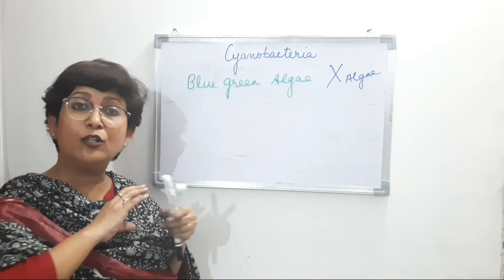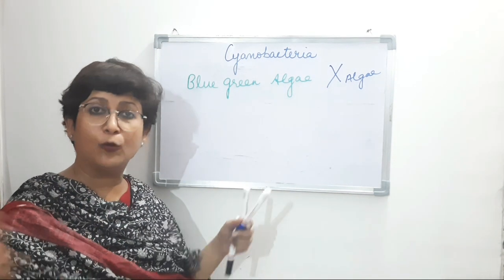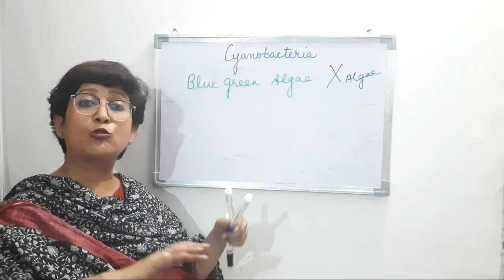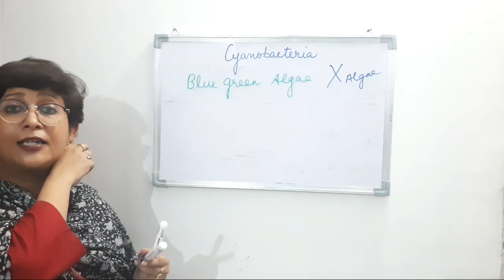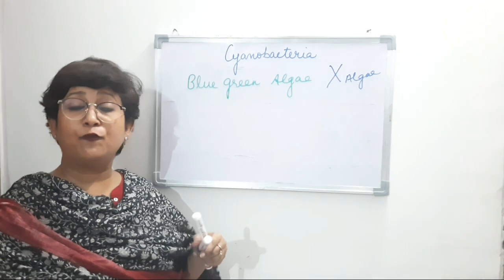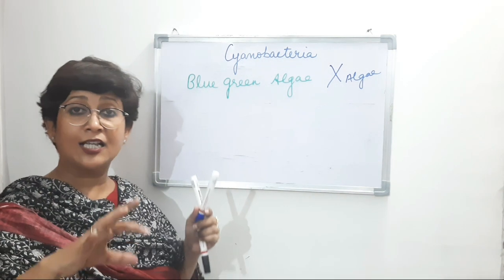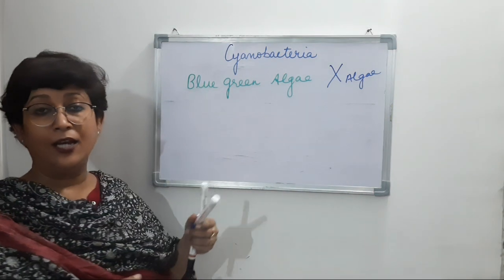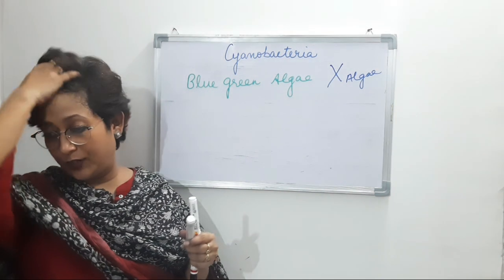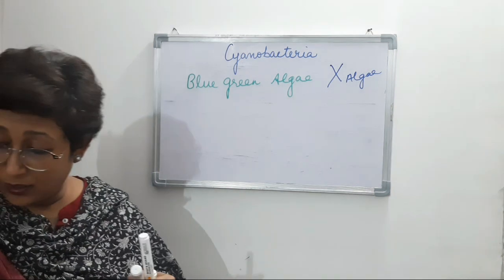They are found in colonies. Colonies means a group, and the colony is so big that it becomes visible, right? A single bacterium will not be visible, but it forms such large colonies that the blue-green algae or the cyanobacteria is visible, right? And they are of course covered with a mucilage covering, right?